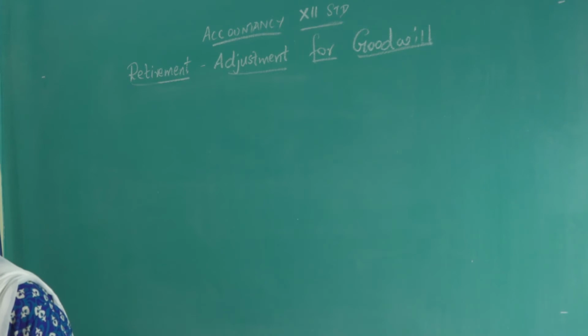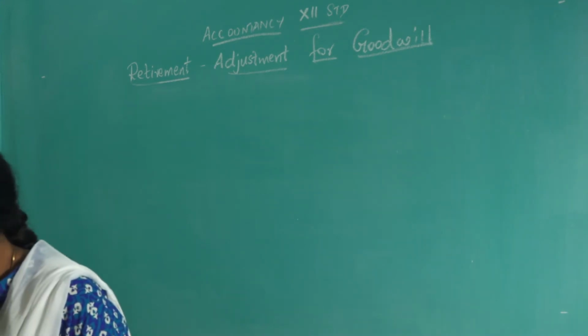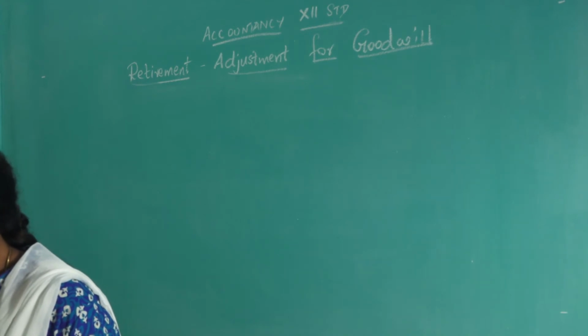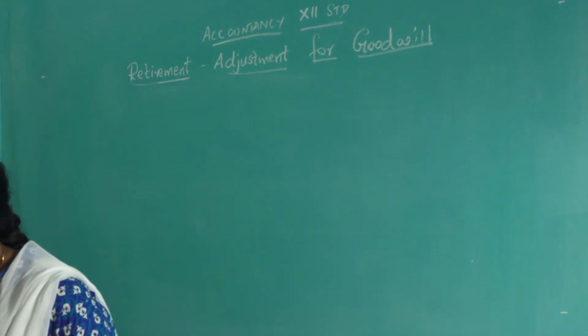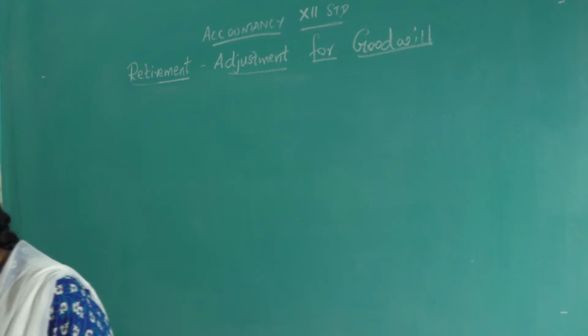On 31st March 2018, Nirmal retires from the firm. On the date of Nirmal's retirement, goodwill appeared in the books of the firm at rupees 60,000. By assuming fluctuating capital account, pass the necessary journal entry if the partners decide to write off the entire amount of existing goodwill, or write off half of the existing goodwill.